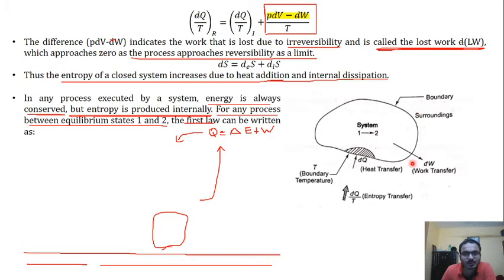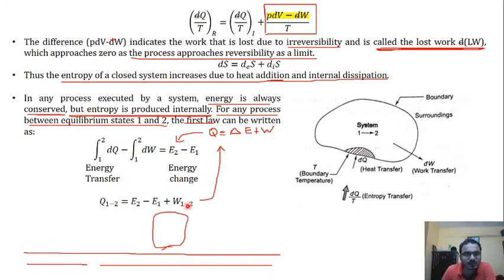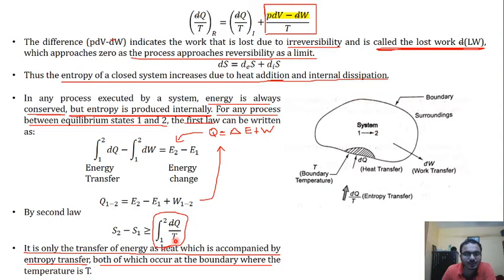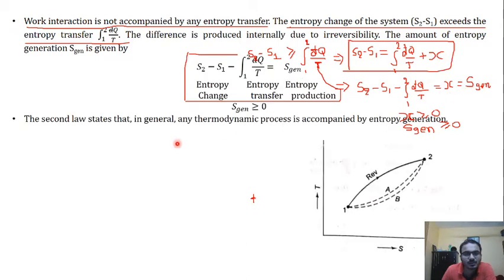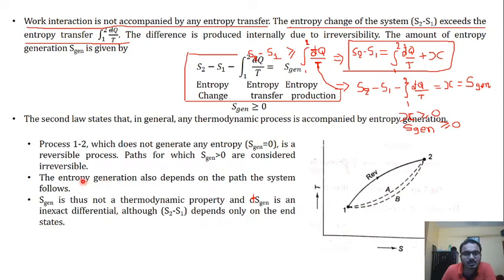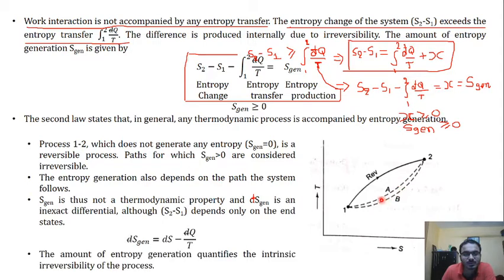This is another example that we have taken here. So this is our first law of thermodynamics, and we can also write it in this simple way. By second law, delta S is always greater than or equal to the integration of d cut q upon T. So there is some excess amount. If we remove the inequality and replace it with equality, we need to put this extra term, that is S generation. And S generation, that is the entropy generation, depends on the path. That's why it is not a property of the system.